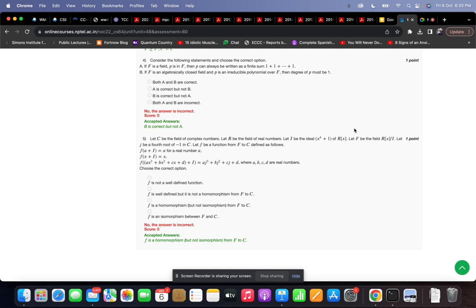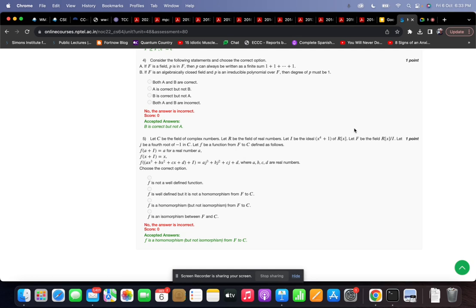So this is nothing but f of p(x) plus q(x) plus I. And this is nothing but p of j plus q of j, which is also equal to f of p(x) plus I plus f of q(x) plus I. Right, so the additive property holds.